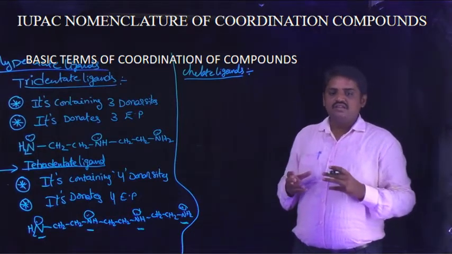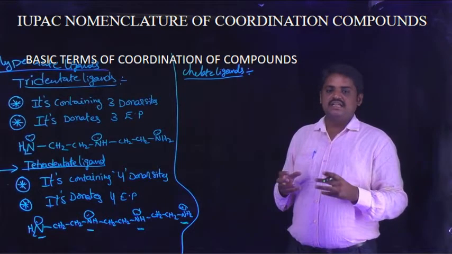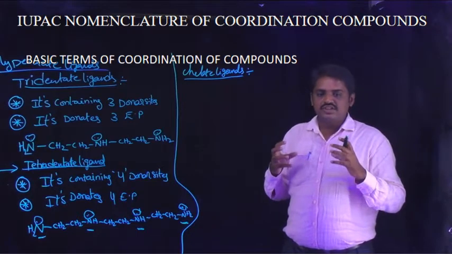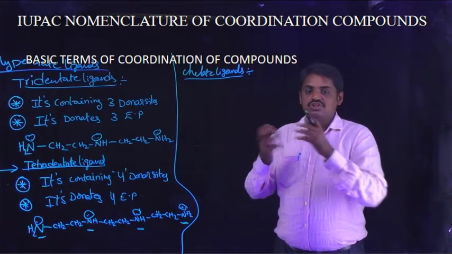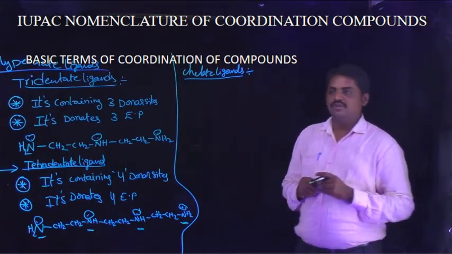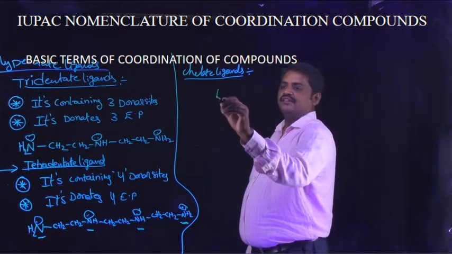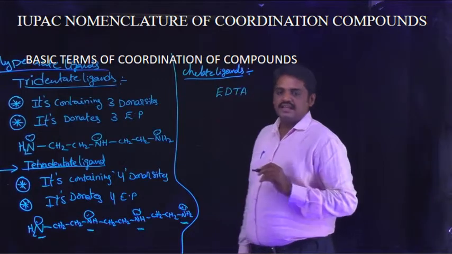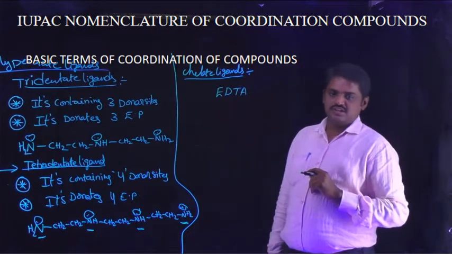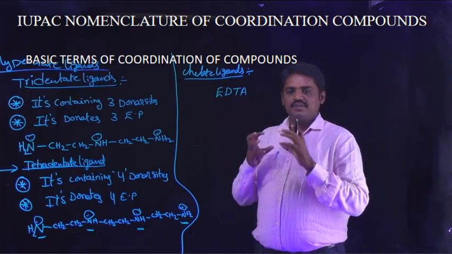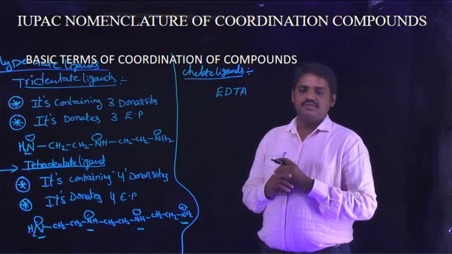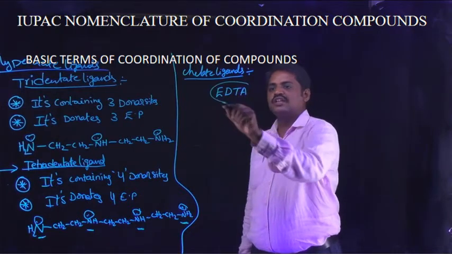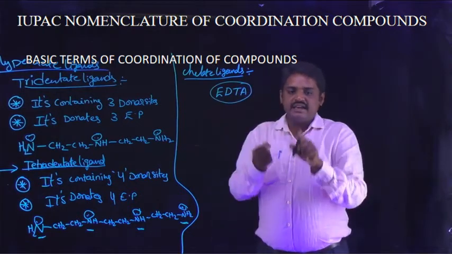This ligand structure is a closed structure. For example, EDTA, ethylene diamine tetraacetate, is one of the polydentate ligands, and this molecule structure is a cyclic structure.